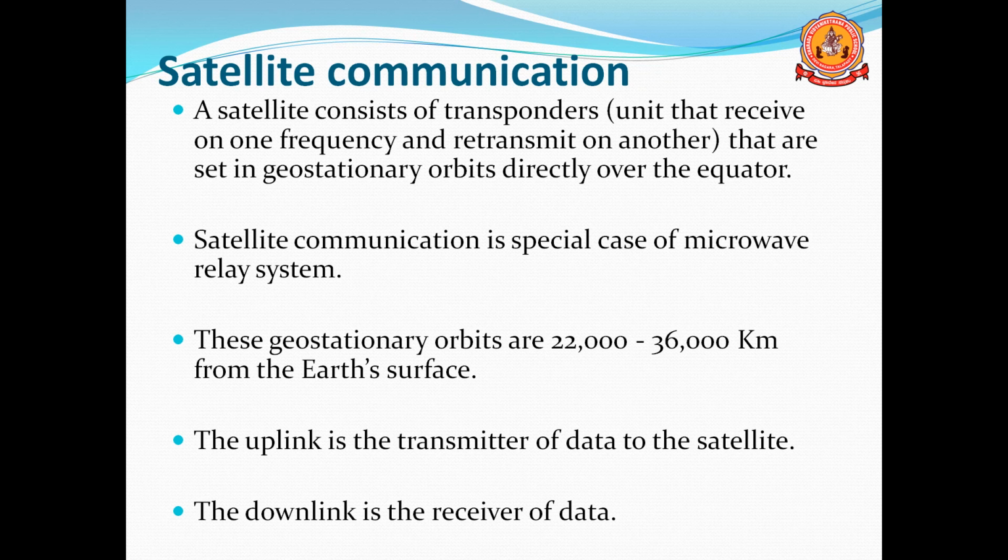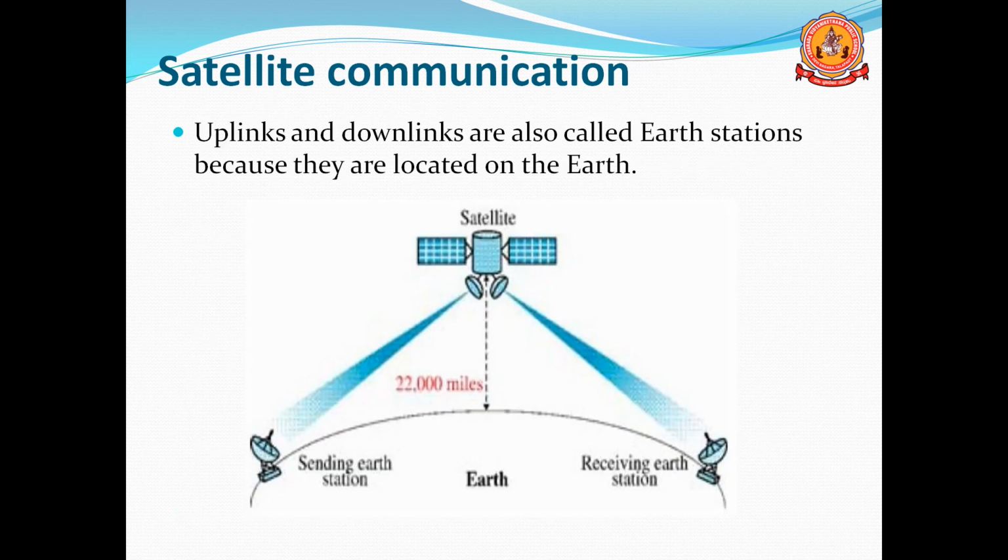Downlink means a device that will receive the data from the satellite. Uplink is used to transmit and downlink is used to receive the data. Uplinks and downlinks are also called earth stations.